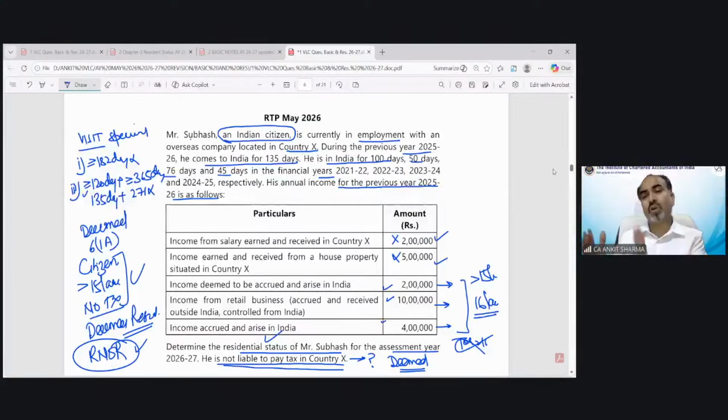Please do not solve questions unnecessarily. That is not going to give you any extra marks. No extra marks would be there if you calculate the total income. You will even lose some marks because you will sacrifice some time in this calculation. And that could be a very dangerous thing in the examination because time is everything. So please read what is the requirement of the question. Once you find your answer, your work has been done. I hope it's clear.